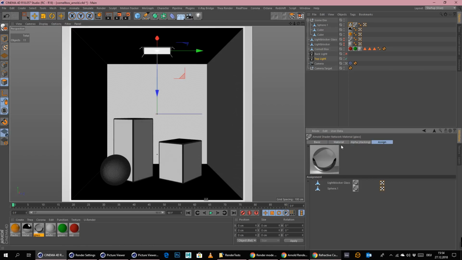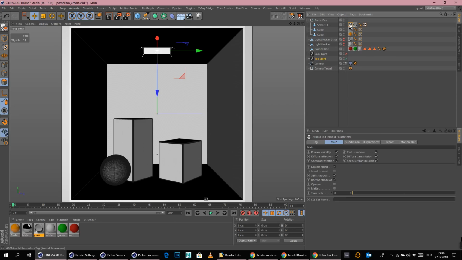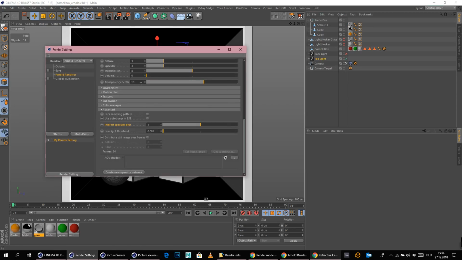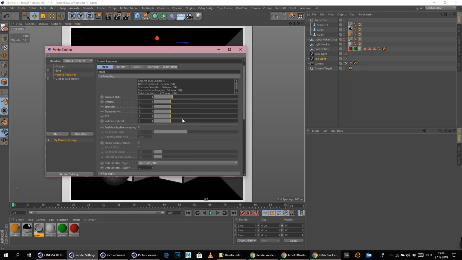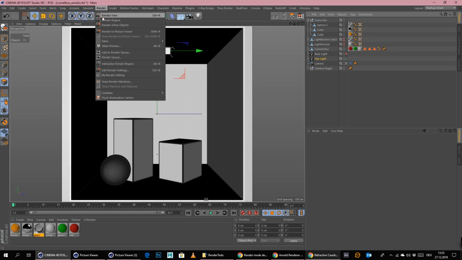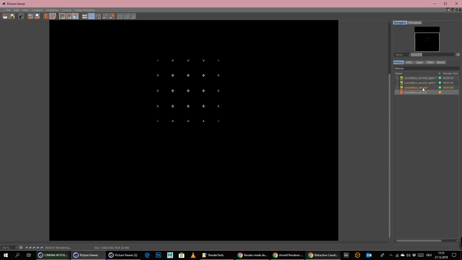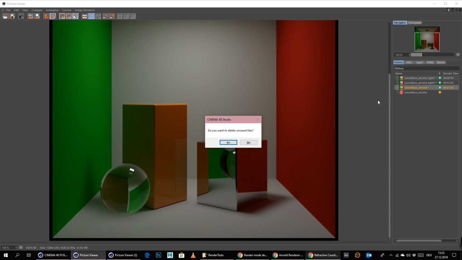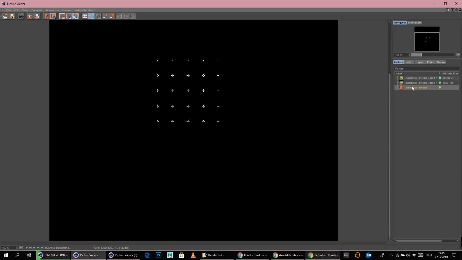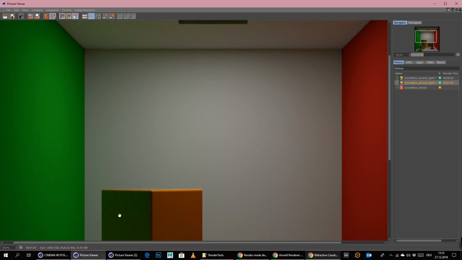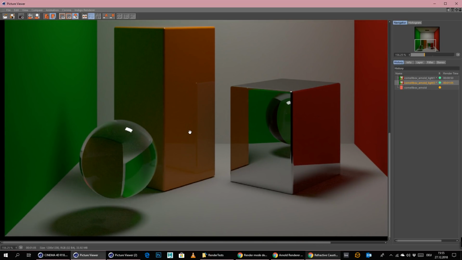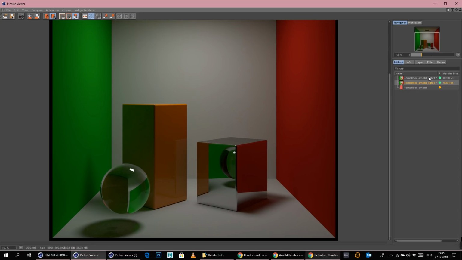So the only thing that we can do now is to optimize this scene a little bit further, and we will try to up here the diffuse samples to maybe 4 or something like that, so we get a better result for the overall quality. I will delete this sample here. So as you can see, this here was still a little bit noisy. So we will see what this does here now, if this gives us a better result with more diffuse samples.